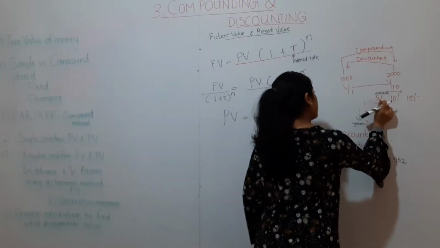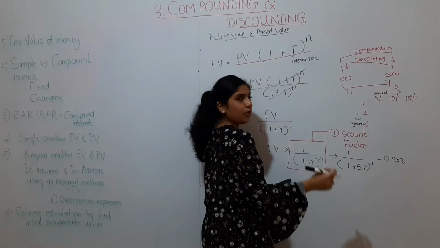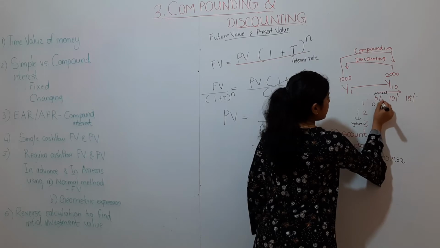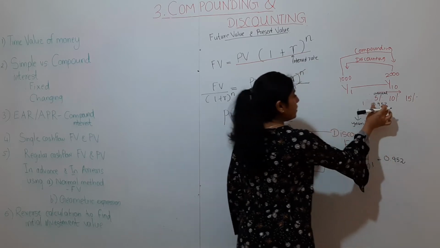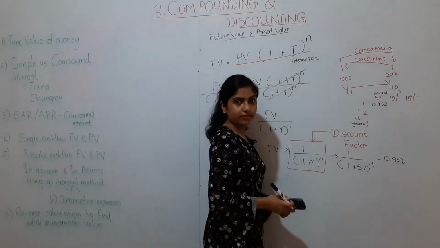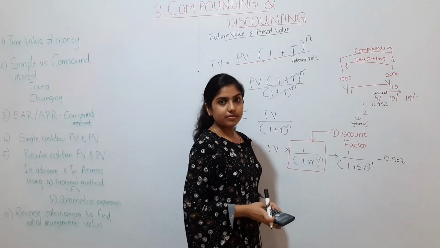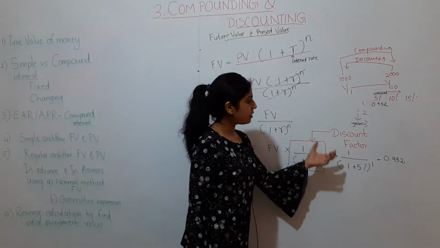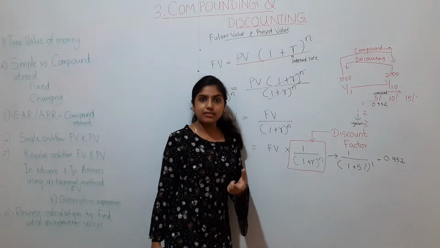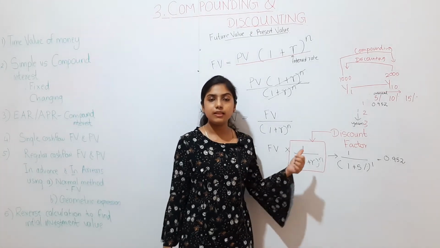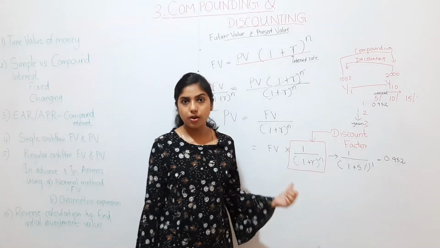If you look at your discount factor table, you will see a figure called 0.952, which they have obtained by applying this formula. So understand that the discount factor table has been created using the discount factor formula.